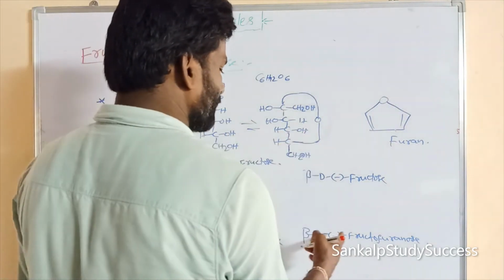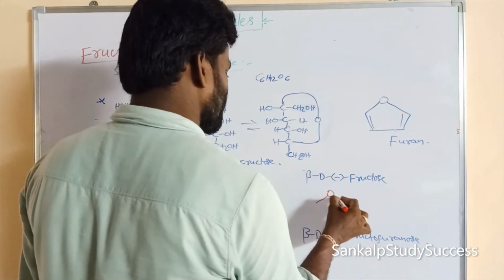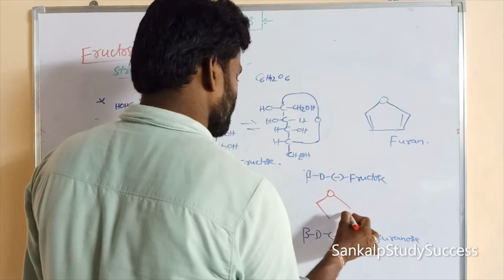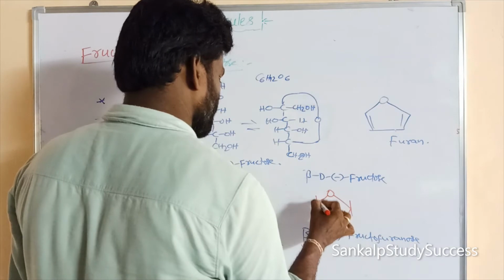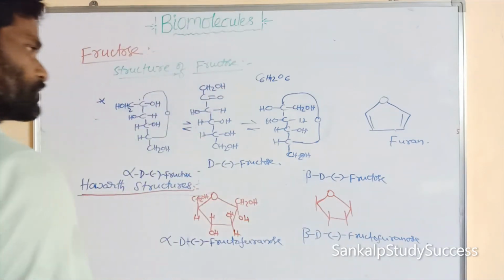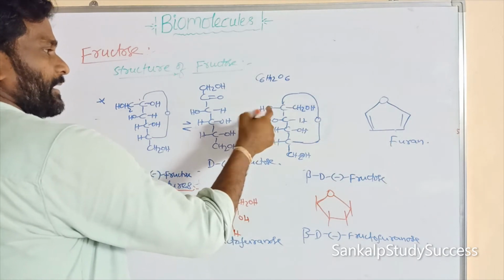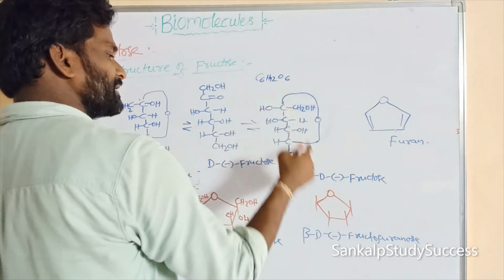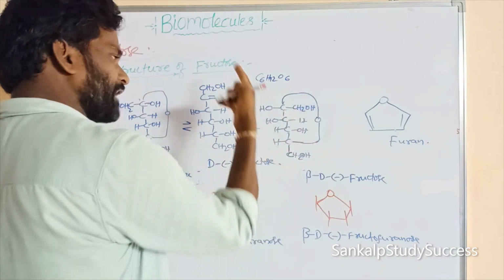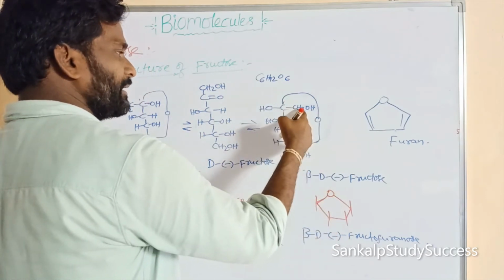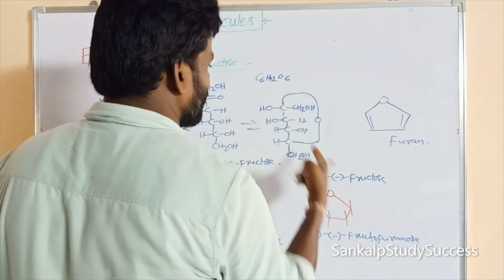Now we can write beta-D-fructopyranose. Right, so this is O. Here the OH is present on the left side, that is taken as beta. Left side groups can be written on top of the plane, above the plane. Right side substituents can be written below the plane of the ring.